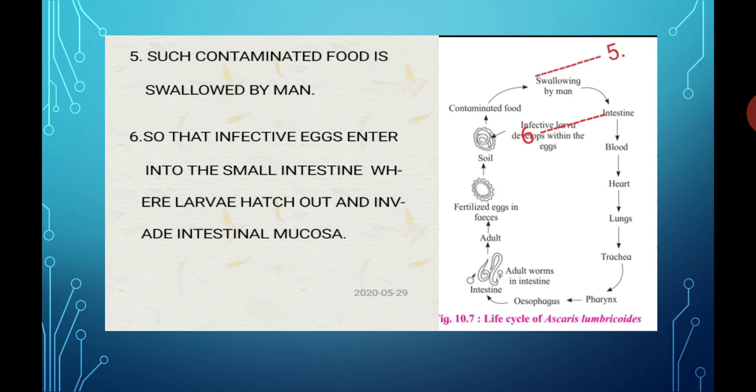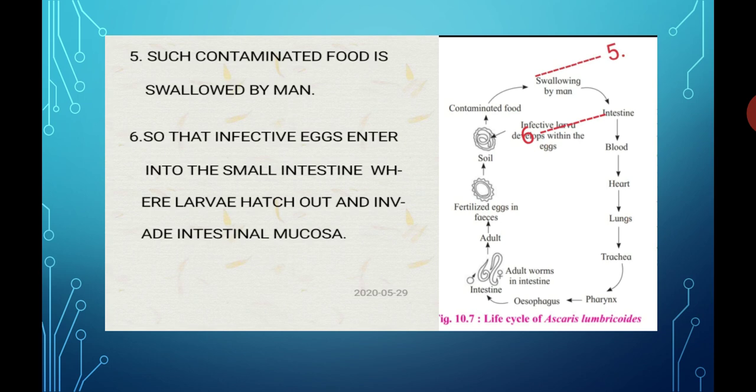Part number 6. The infective eggs containing infective larvae enter into the lumen of the small intestine, where the infective larvae hatch out from the eggs and start invading the intestinal mucosa.